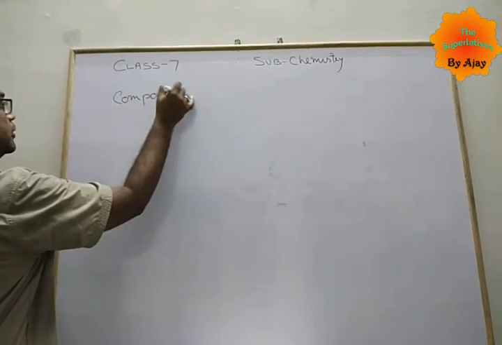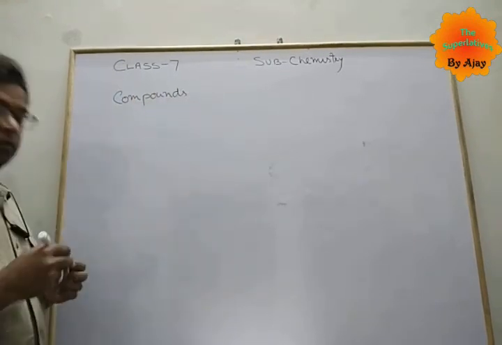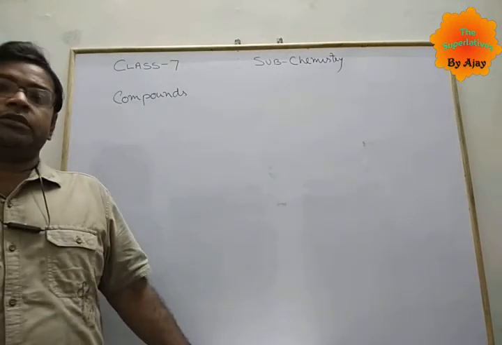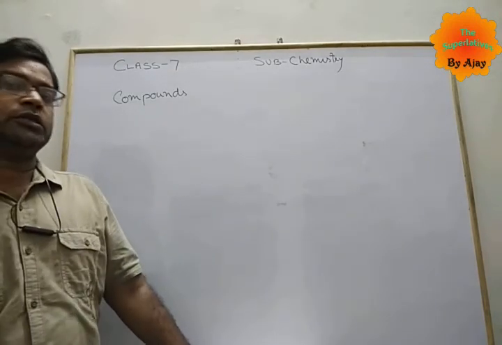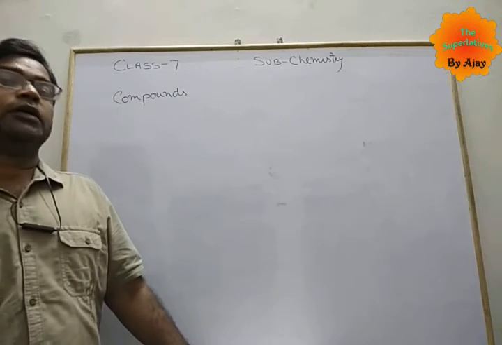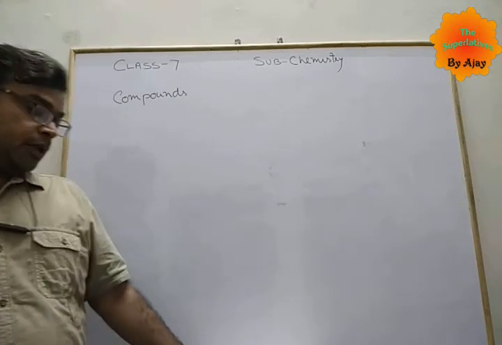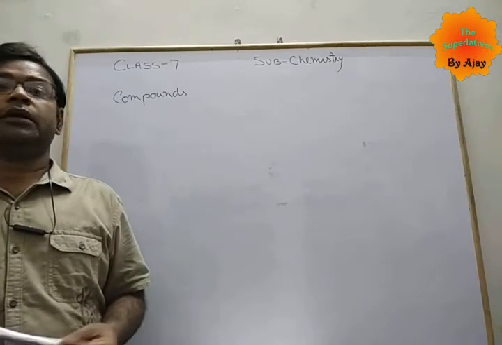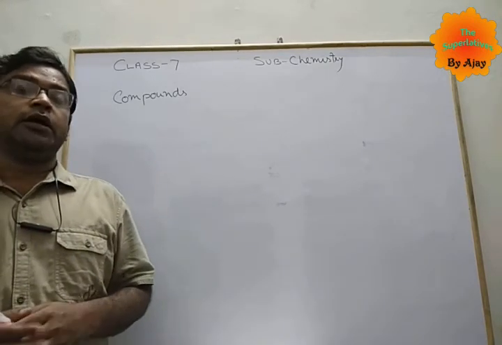In class 6 we discussed some introduction to these topics. Now we are going to name what compounds are. As you know, elements are the smallest.